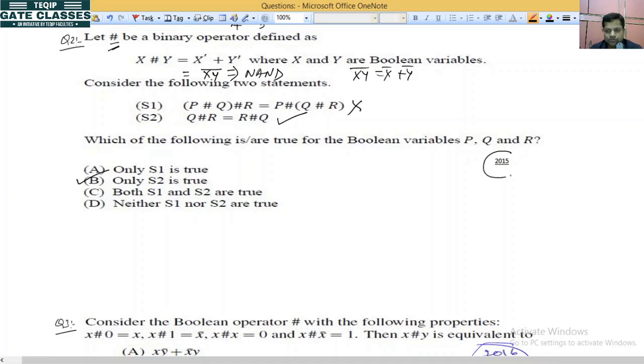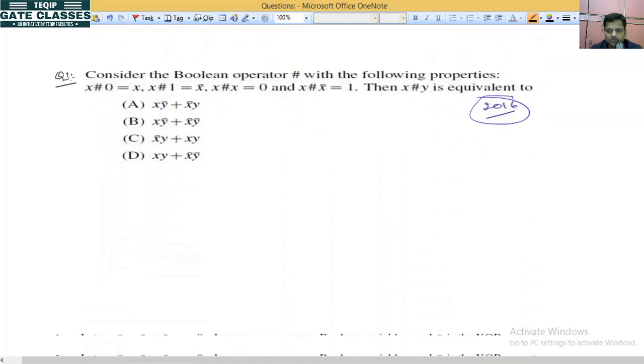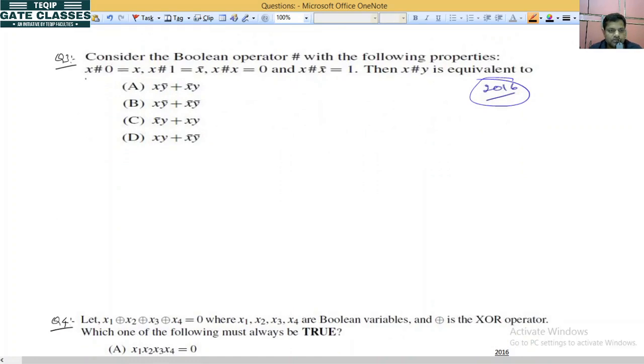So this is the question of 2015. देखो कितना easy question है. Let's see here. On 0, this operator behaves as buffer, and on 1 it behaves as inverter.